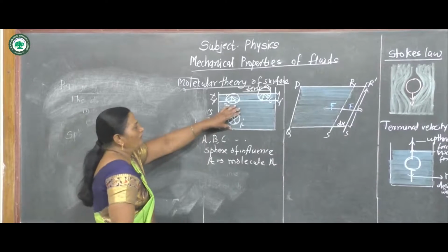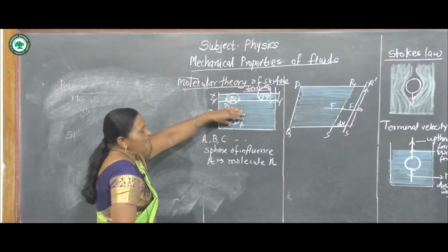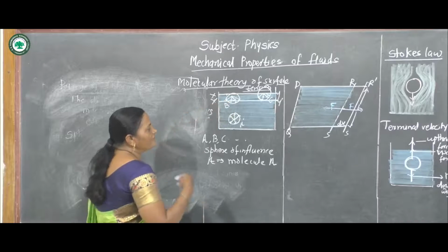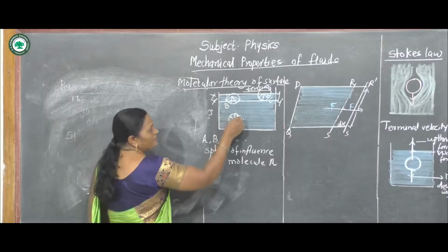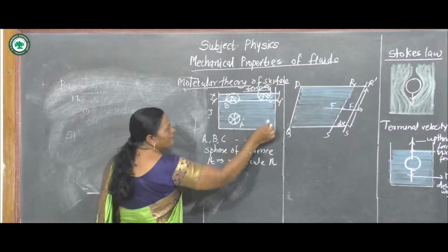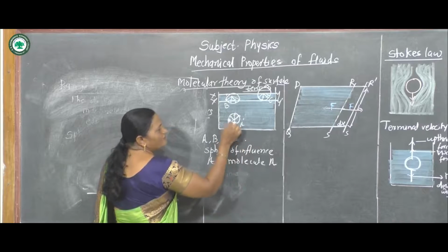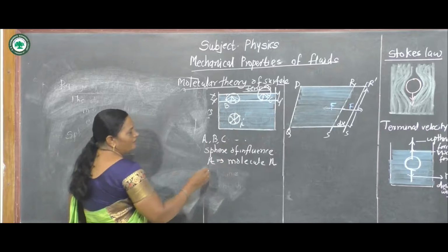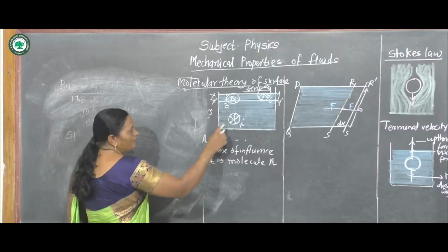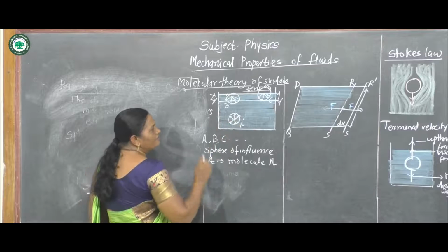Consider this molecule A, which is well inside the liquid. This is the liquid molecule, this is the liquid. These are the same material, therefore there is a cohesive force between this molecule and the surrounding liquid.